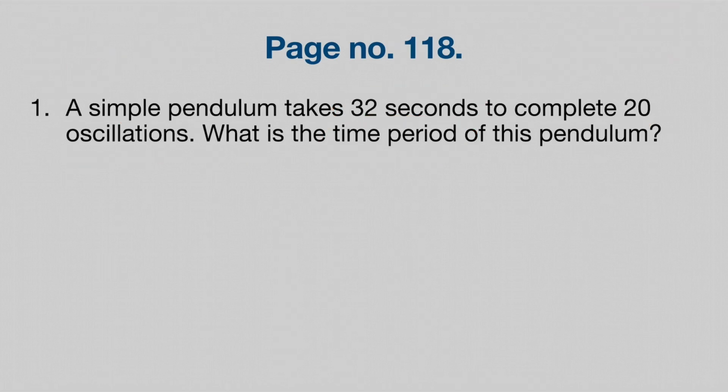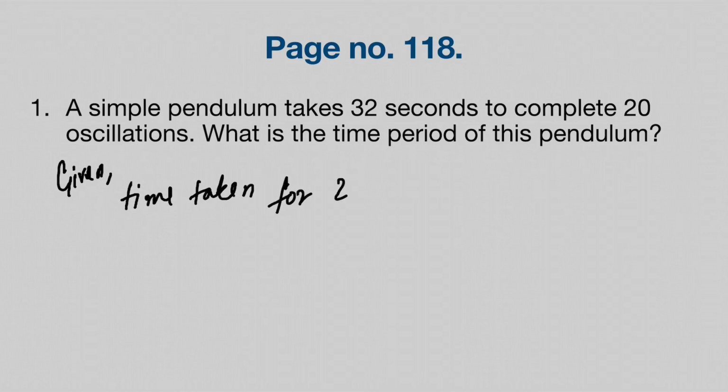All right. So first we will write what is given exactly in the question. We will write given. The time taken for 20 oscillation is equal to 32 seconds.